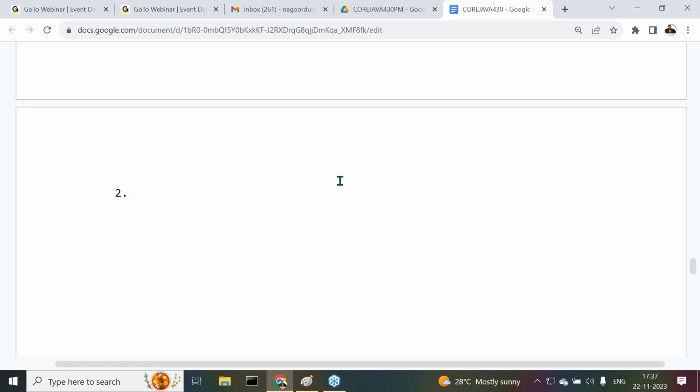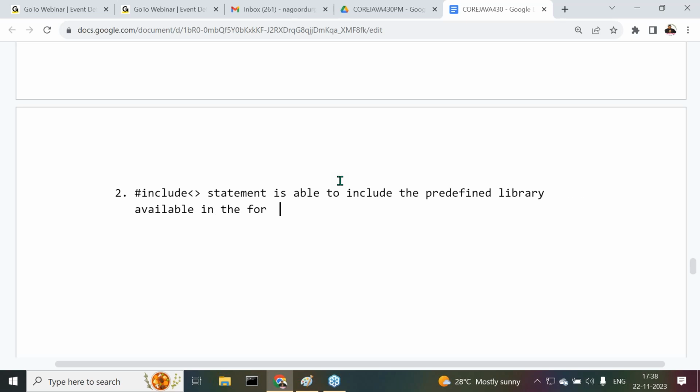Point number two, what libraries are loaded by the preprocessor? That means what libraries are included by the hash include statement and what libraries are included by the import statements? The hash include statement is able to include the predefined library available in the form of header files.